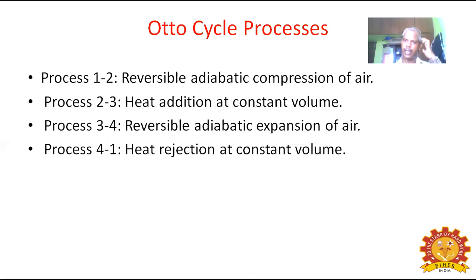So this cycle we may call a constant volume cycle also, since heat addition is at a constant volume and heat rejection is at a constant volume. So 1 to 2 is reversible adiabatic compression, 3 to 4 is reversible adiabatic expansion. Compression and expansion are reversible adiabatic. Heat addition and rejection are at constant volume. So another name for the Otto cycle is the constant volume cycle.